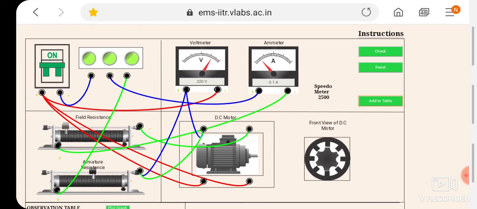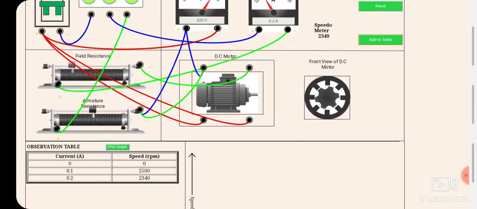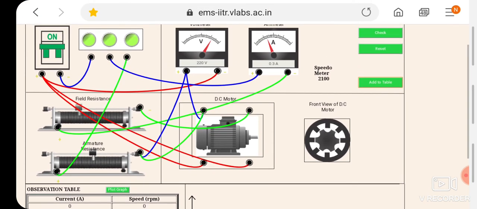Now you have to again increase by keeping the armature resistance fixed, say 0.1, then 0.2, then again add to table. Here 0.2, speed has decreased to 2340. Then again we have to increase the value of current to 0.3. I have increased, then the speed has decreased. Add to table. In this fashion you have to keep on increasing the value of field resistance, and every time you have to click add to table.